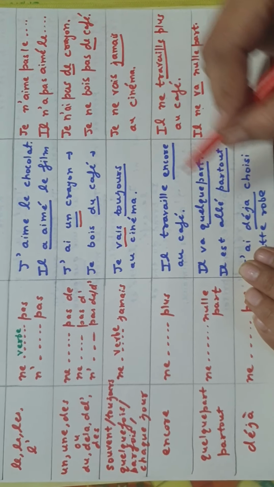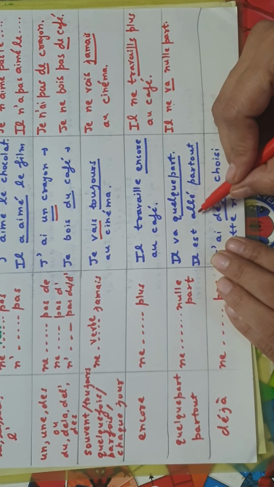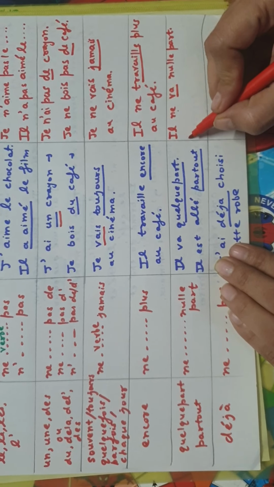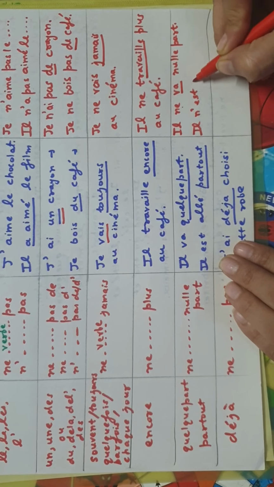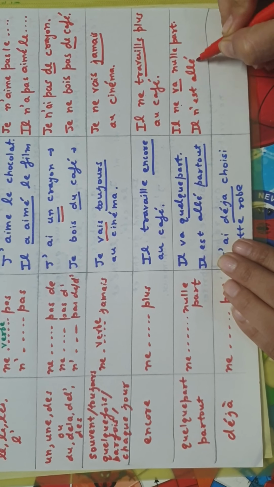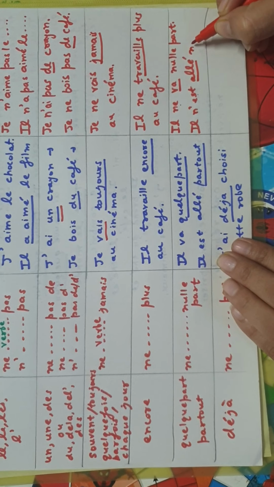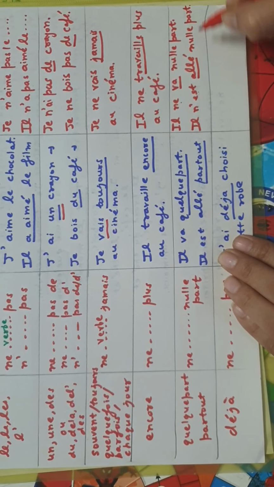But here this is an exception. Here we are going to put nulle part after the past participle, not the conjugated verb. So it will be like this: Il n'est allé nulle part. I am putting it after allé instead of after est. He did not go anywhere.